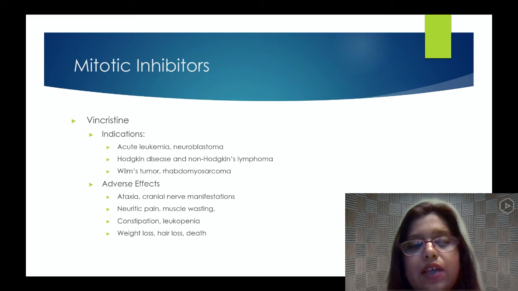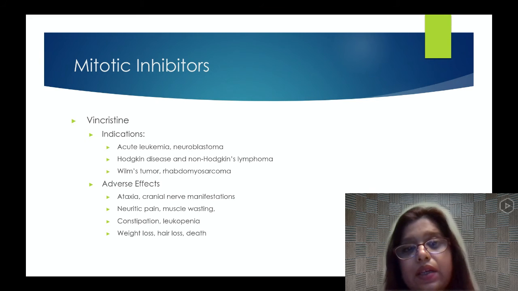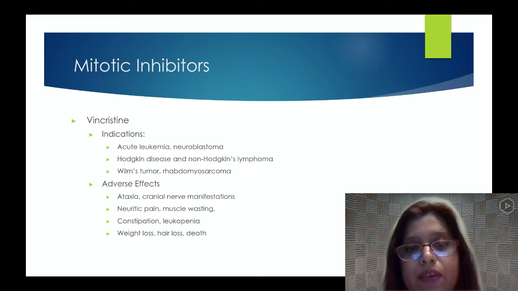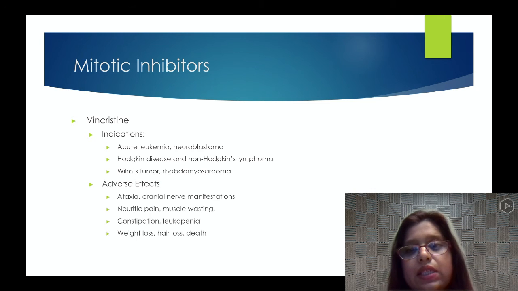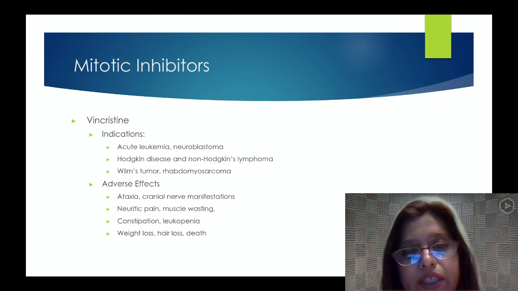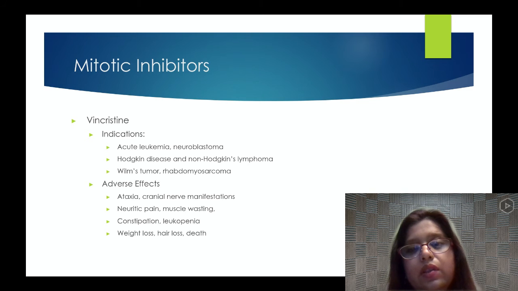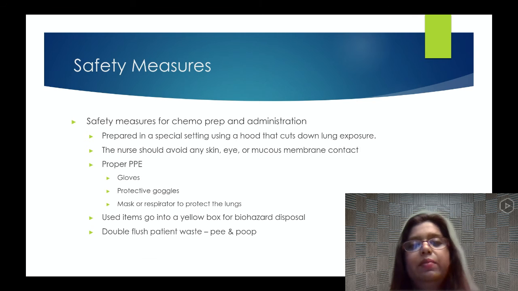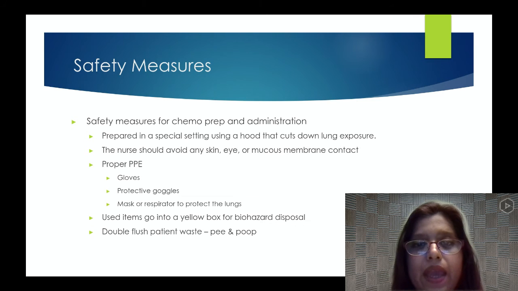Next is vincristine, a mitotic inhibitor. When do we give vincristine? Indications are acute leukemia, neuroblastoma, Hodgkin's disease, non-Hodgkin's lymphoma, Wilms tumor, and rhabdomyosarcoma. Adverse effects could be ataxia, cranial nerve manifestations, neuritic pain, muscle wasting, constipation, leukopenia, weight loss, hair loss, and death.